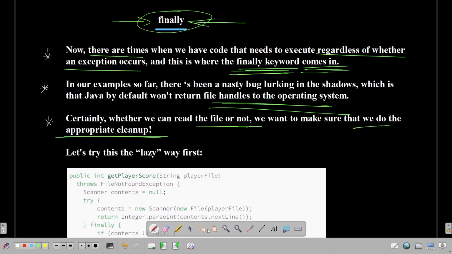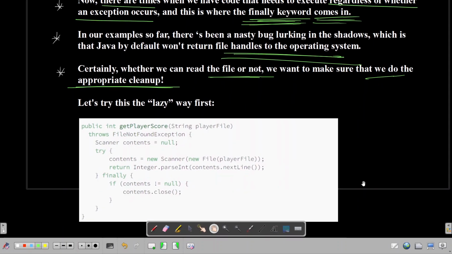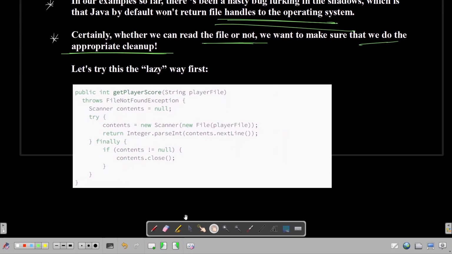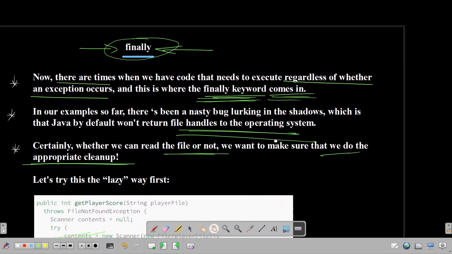We need to close the buffers which we opened for reading the file. We can do those closing calls in the finally block, because finally always executes. We opened these contents and we are closing them here. This is what is accomplished by the finally block.